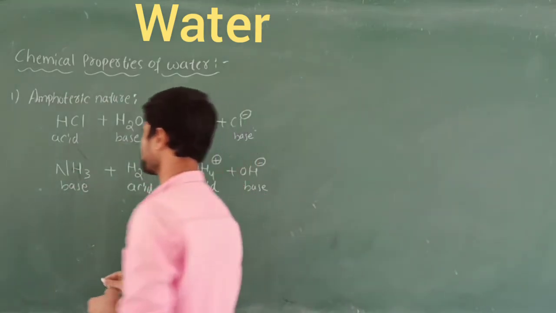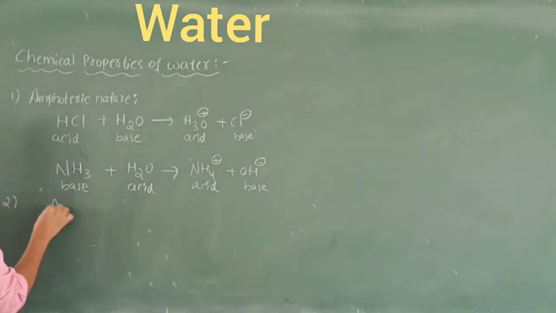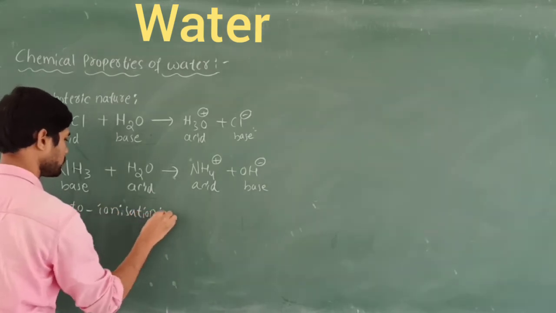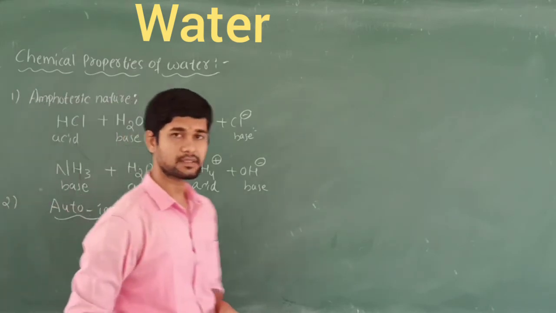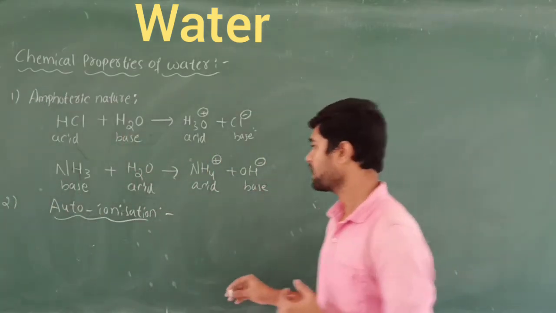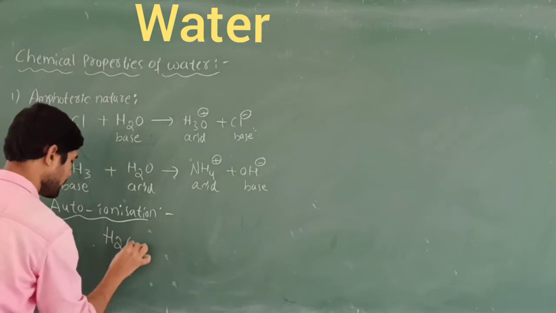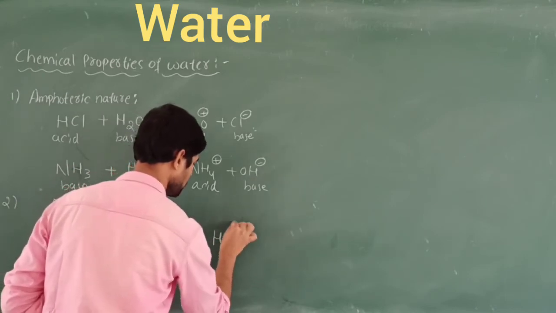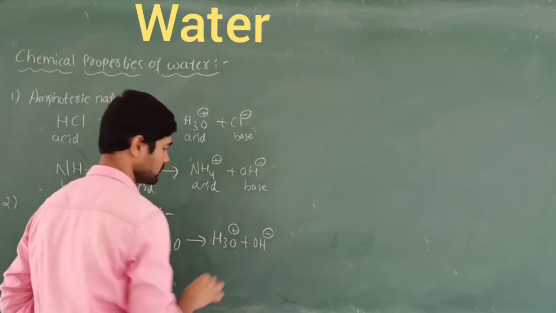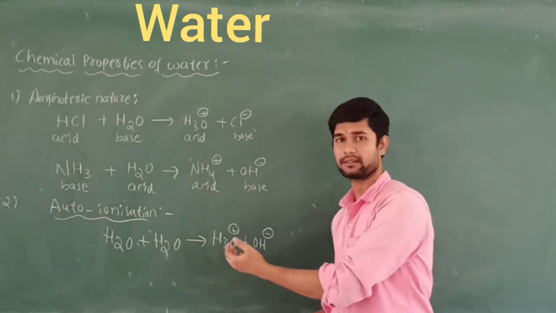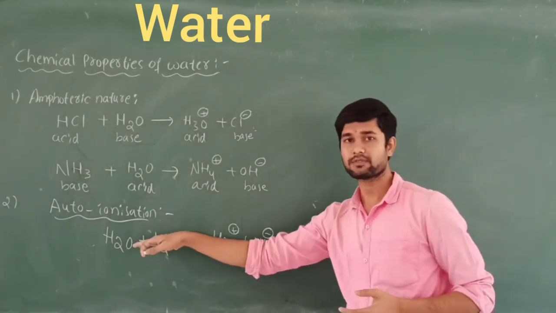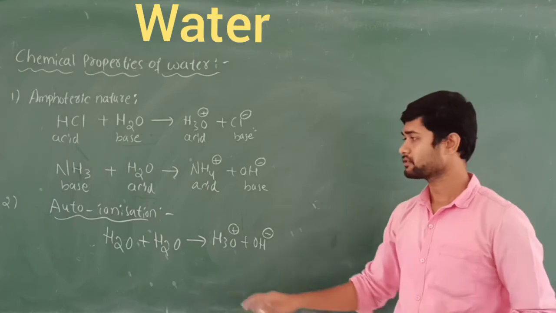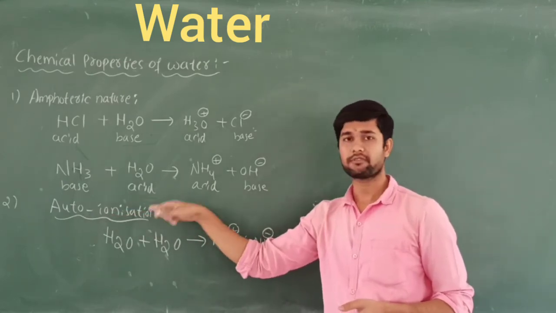And the second property of water is called auto ionization. Auto ionization is also called self ionization. I take water as the reactant, and one more water as a reactant, and they give hydronium ion plus hydroxide ion. Water reacts only with water, that is why it is called self. Water reacts with water, and hydronium ion and hydroxide ion are formed. This type of reaction we call the auto ionization of water.